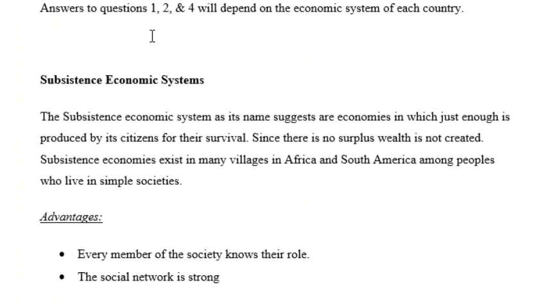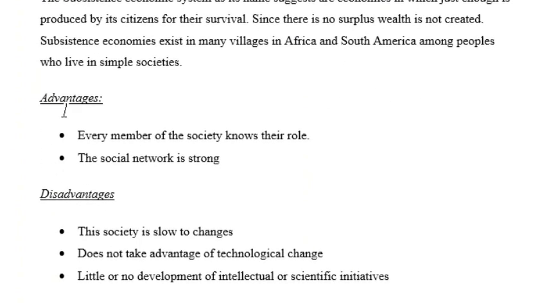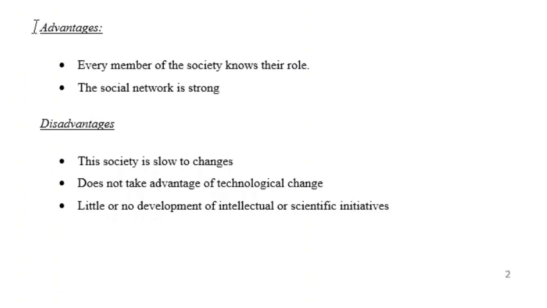So we have the subsistent economical system. The subsistent economical system, as the name suggests, is an economy in which just enough is produced by its citizens for their survival. Since there is no surplus, wealth is not created. Subsistence economies exist in many villages in Africa and South Africa among peoples who live in simple society.